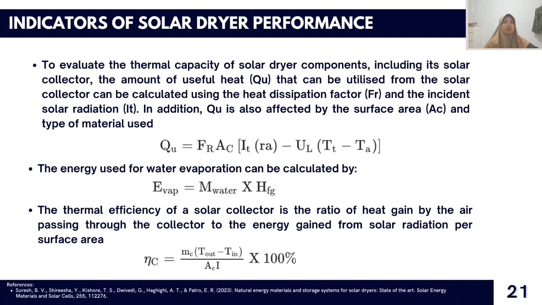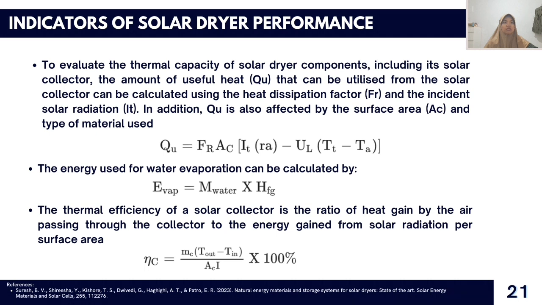In addition, Qu is also affected by the surface area and type of material used, so it can be formulated as Qu equals FR times AC times (IT times the transmittance-absorptance product minus UL times the temperature change).